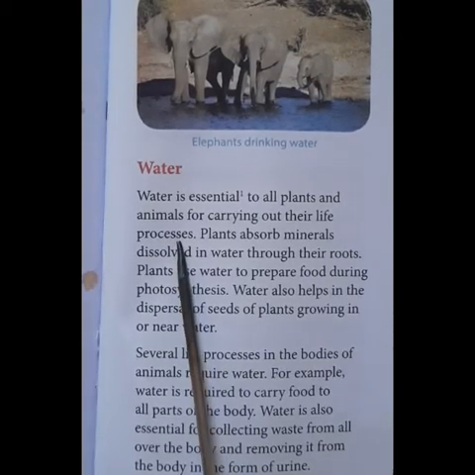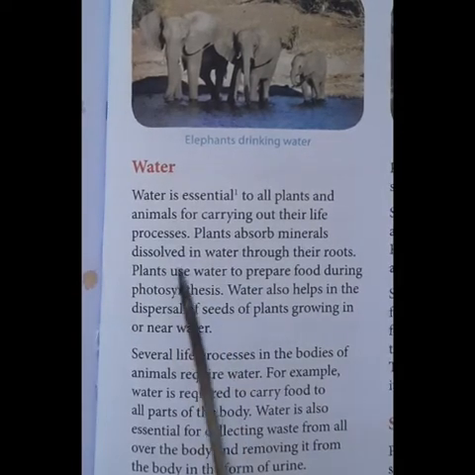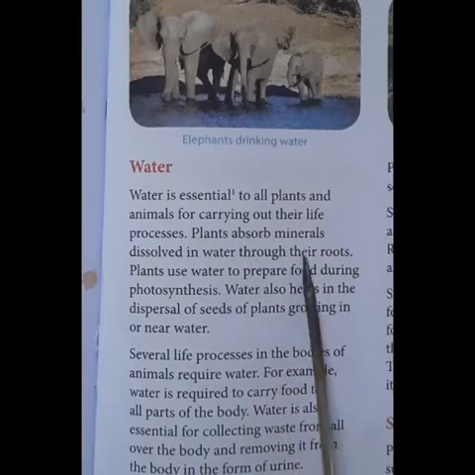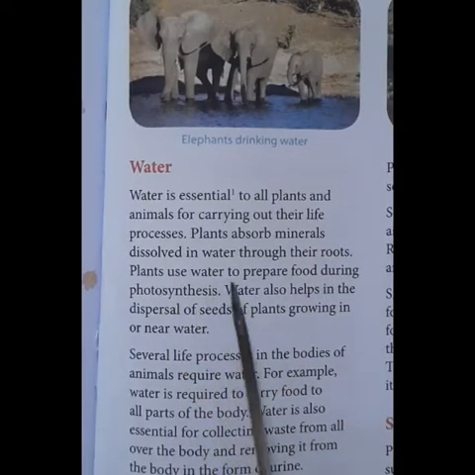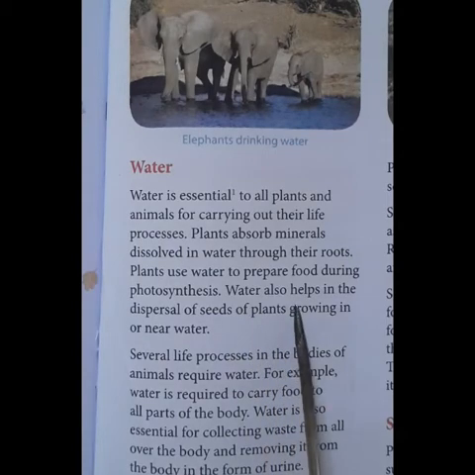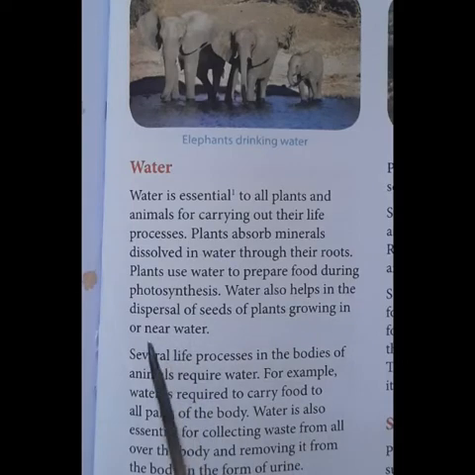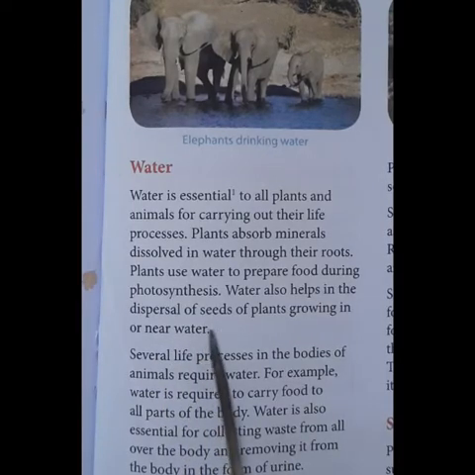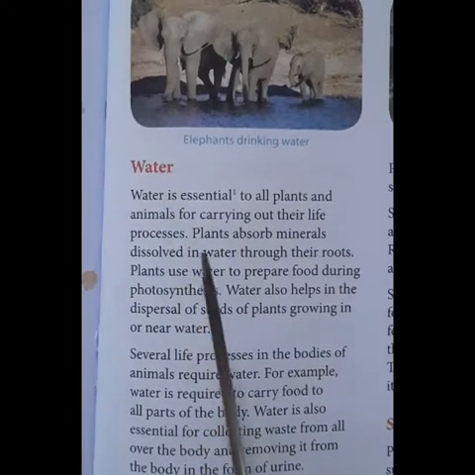balanced way. Plants absorb minerals dissolved in water through their roots. Plants will use water to prepare food during photosynthesis. Water also helps in the dispersal of seeds of plants growing in or near water. So if we come to plants now, how will the plants make use of this water?